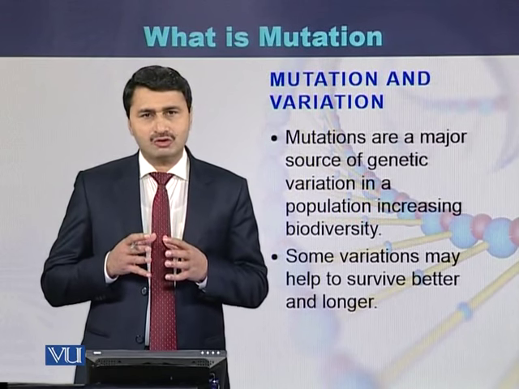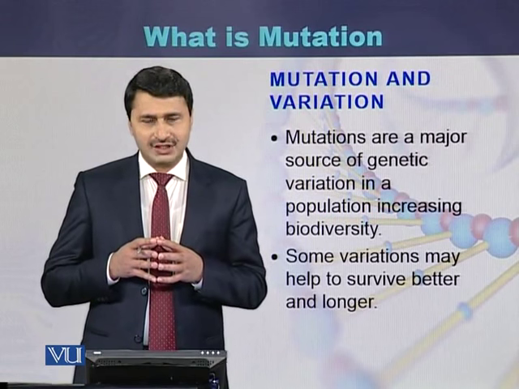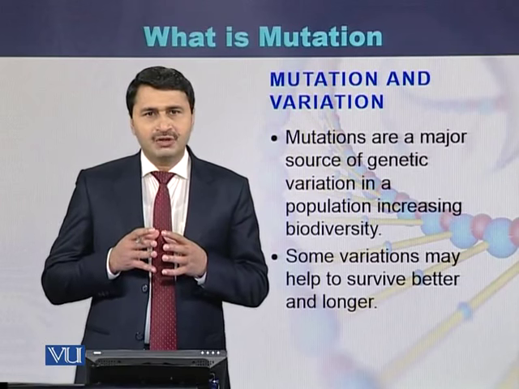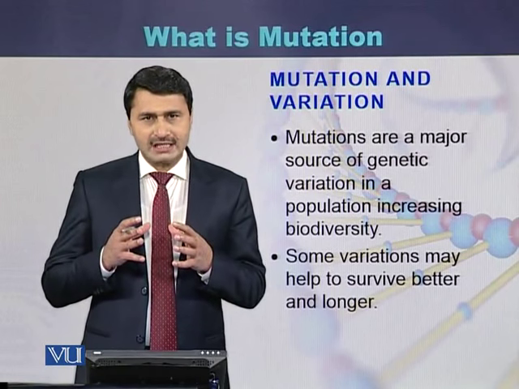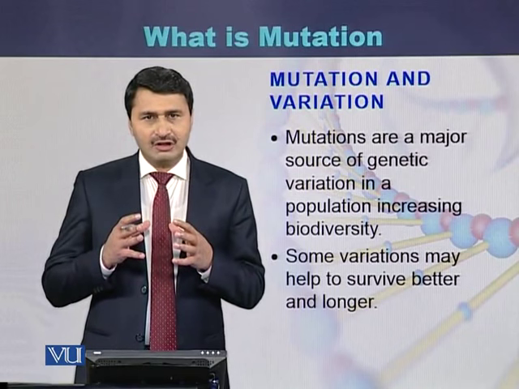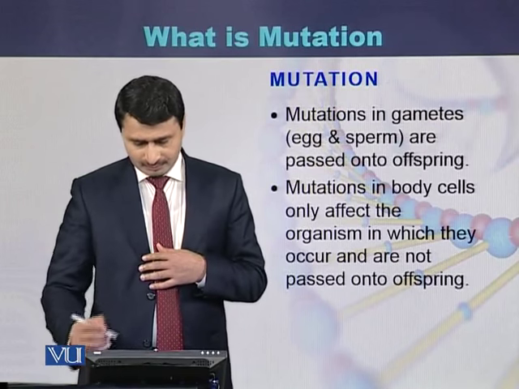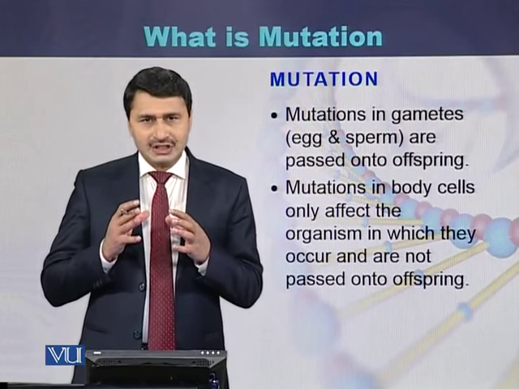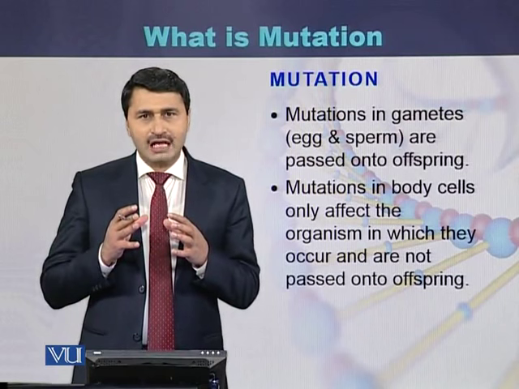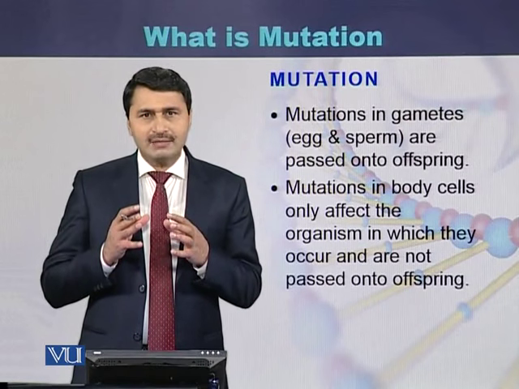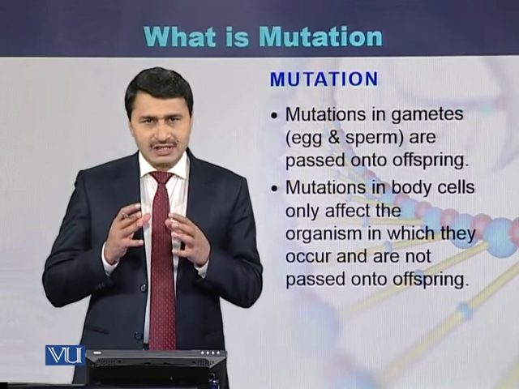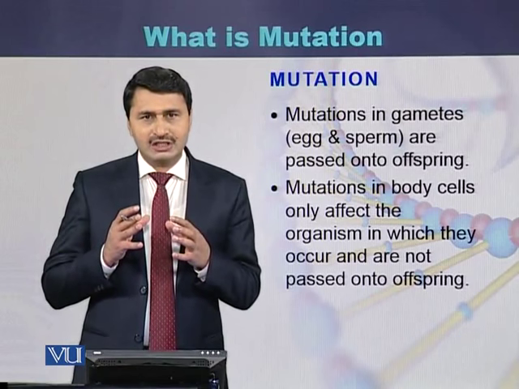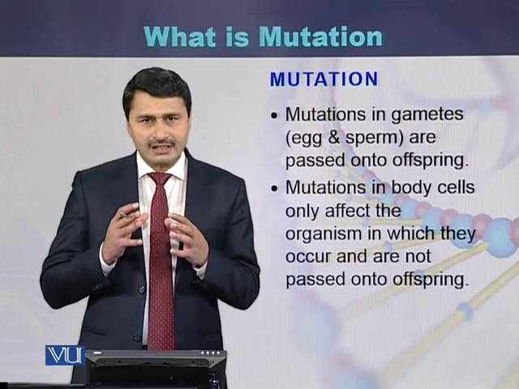Mutations are the major source of variation for biodiversity. Some of the mutations are not harmful, they are even beneficial. If those mutations are present in individuals, they can live longer. Mutations are of 2 types. One is called germline mutation and the second one is called somatic mutation. Germline mutations are present in the germ cells, meaning in the sperms and eggs, while the somatic mutations are present in the somatic cells of the body.